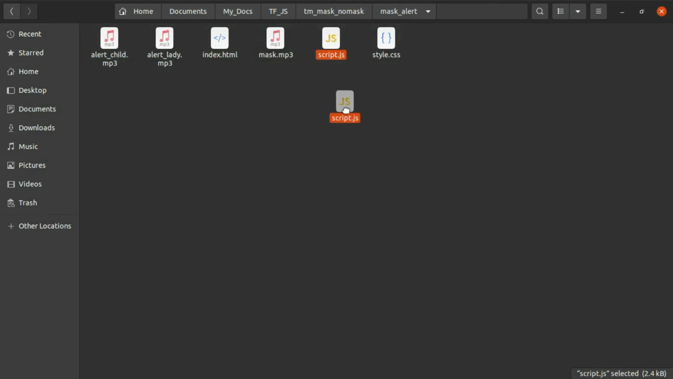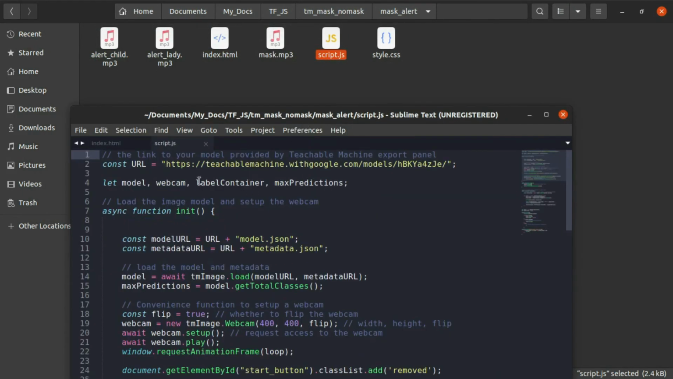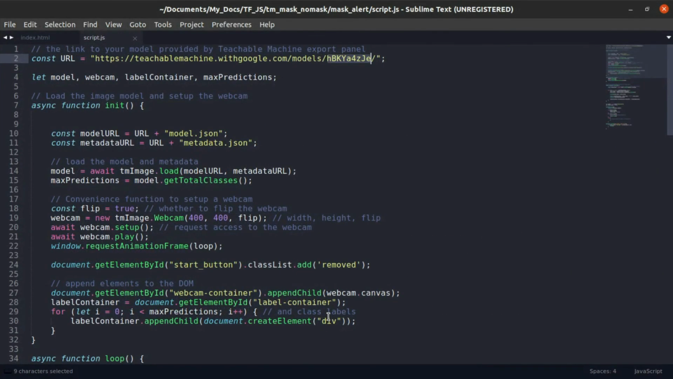Let's move to script. So here is the URL that you got from the model. Whenever you train your model, you will get this URL. You have to replace it, and currently it is my URL for the mask model which I trained. So you can train your own model and replace the URL here, and it will start working from there. And if you want to know what is inside the code, then you can continue.